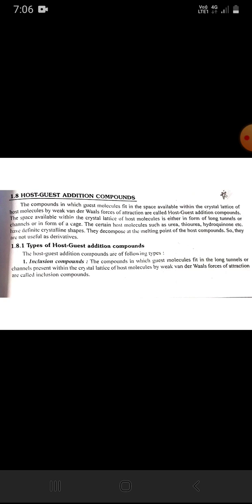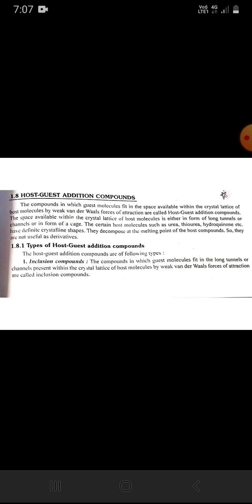Certain host molecules such as urea, thiourea, hydroquinone, etc. have definite crystal shapes. They decompose at the melting point of the host compound, so they are not useful as derivatives. Types of host addition compounds. The host guest addition compounds are of the following types.